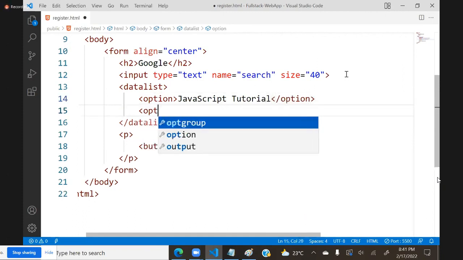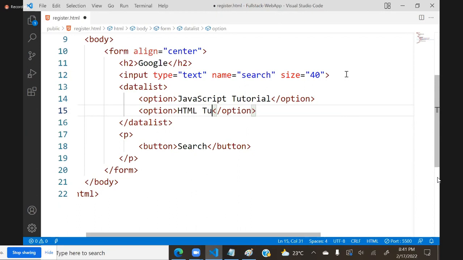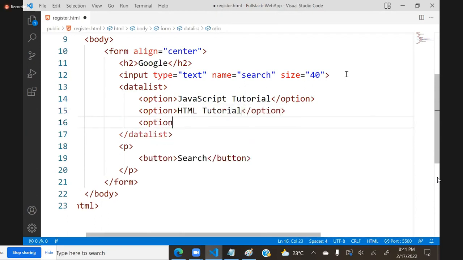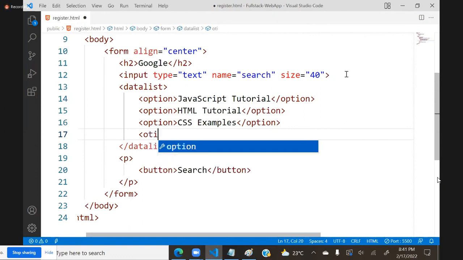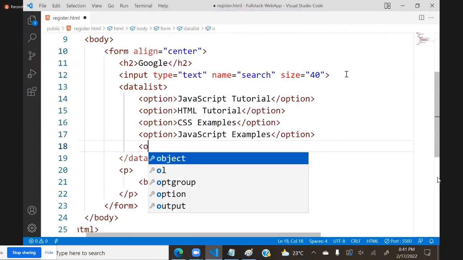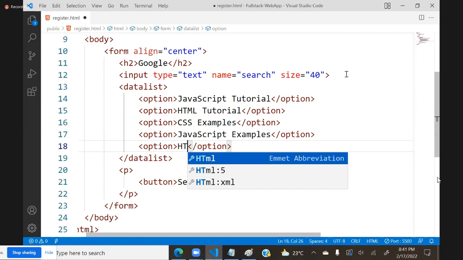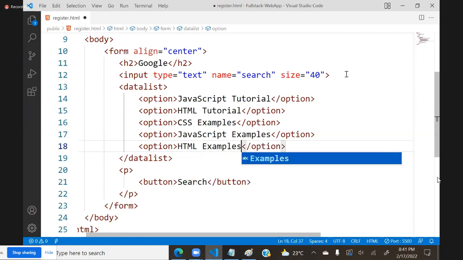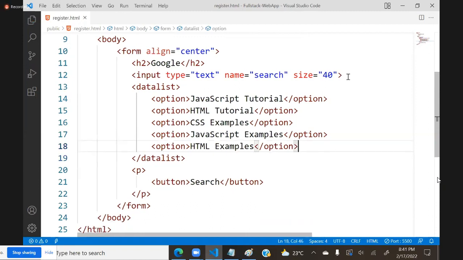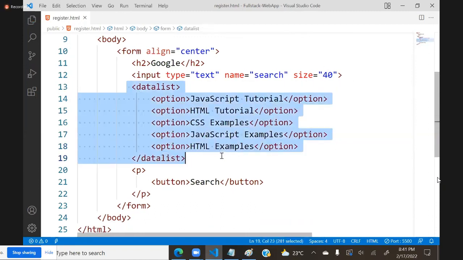I will give another option, HTML tutorial, another option, CSS examples, another option, JavaScript examples, and another option, HTML examples. Like this I am giving. Like this, there can be so many data lists.